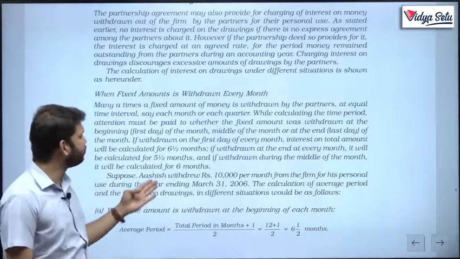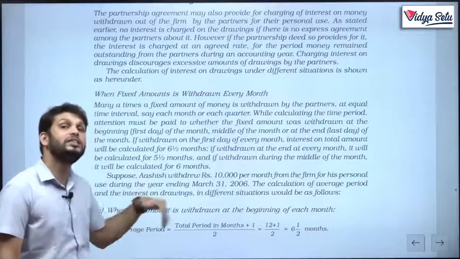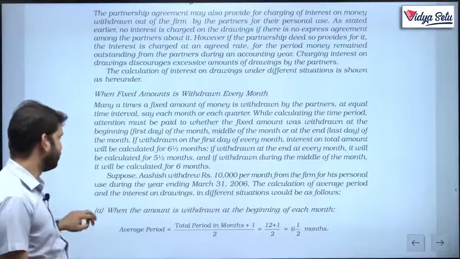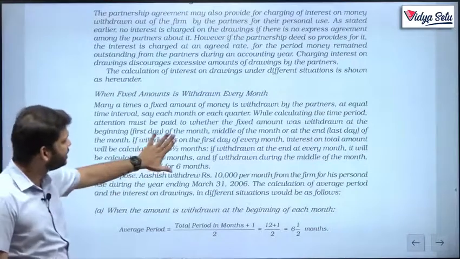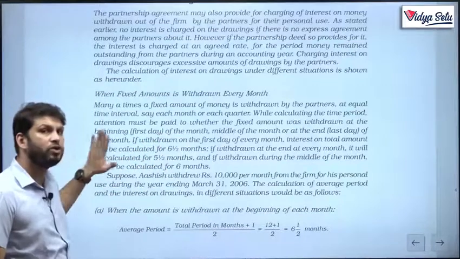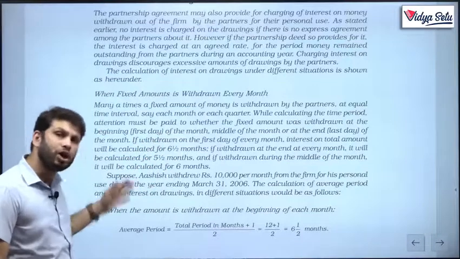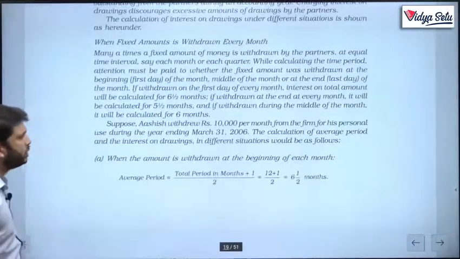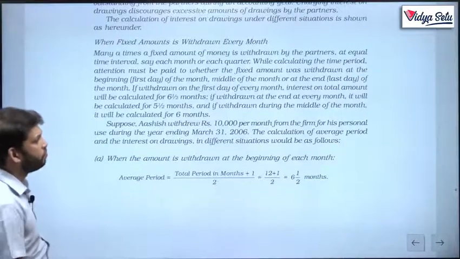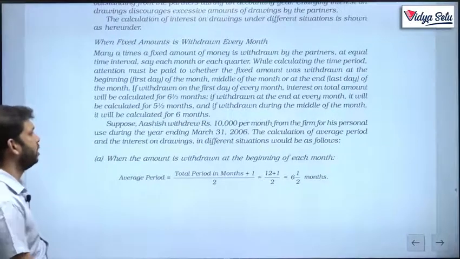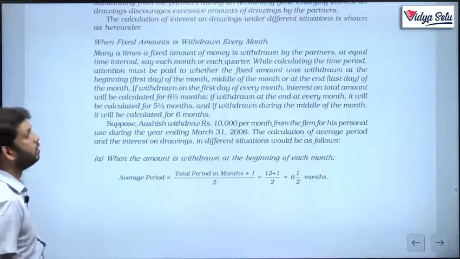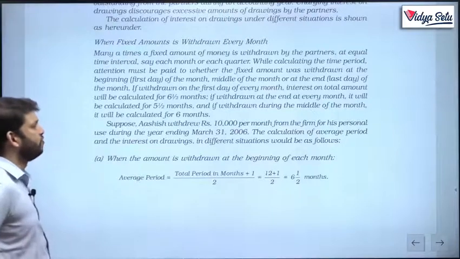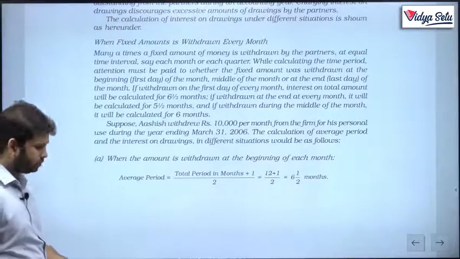Why 6.5 months? Why 5.5 months or 6 months? These are the shortcuts that this topic is giving us. We'll not just see the 6.5, 5.5 or 6; we'll try to understand the concept behind it. Why did this 6.5 come? Suppose Ashish withdrew 10,000 per month from the firm for his personal use during the year ending 31st March 2006. The calculation of an average period and the interest on drawings in different situations will be as follows.